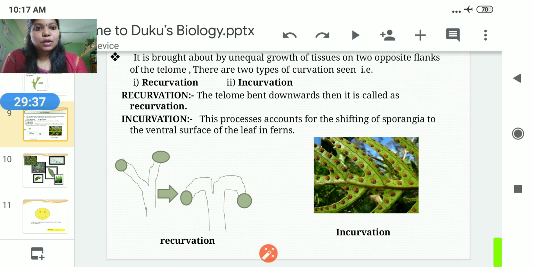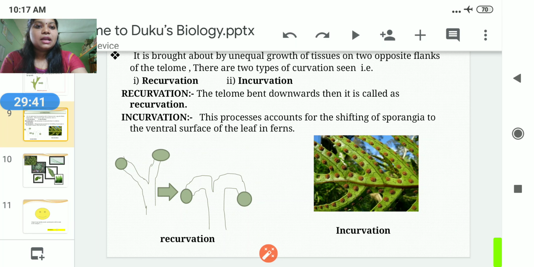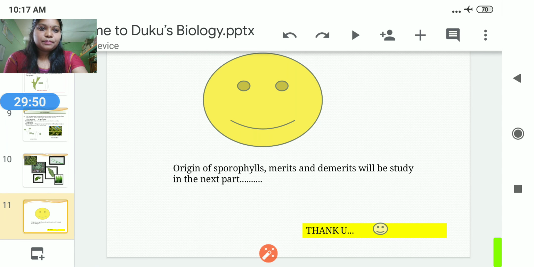So I think all of you are clear about the Telome theory. We will study the merits and demerits in the next class. Thank you.